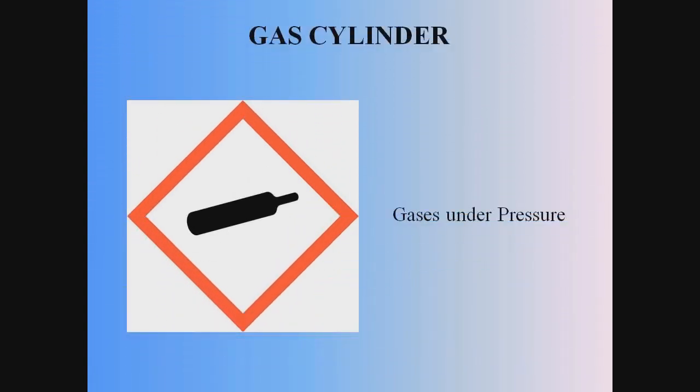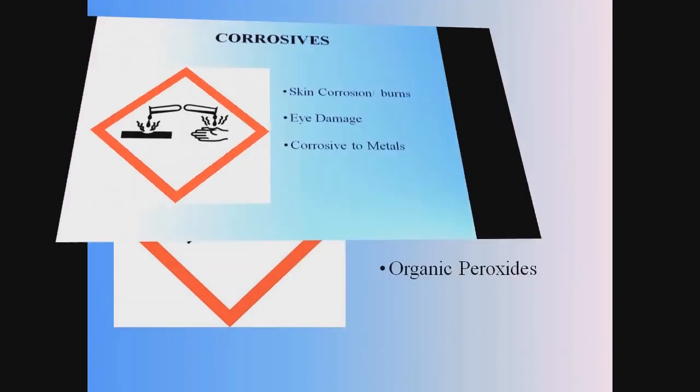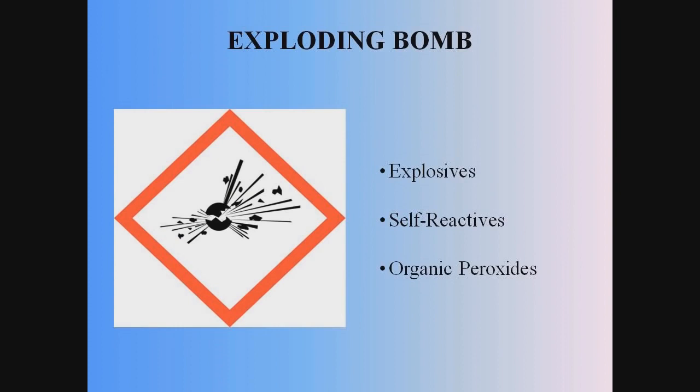This is the pictogram for all gases under pressure. Don't be fooled by the picture of the cylinder because it covers much more. This symbol includes all cylinders, propane tanks, natural gas tanks, refrigerated liquids, and many other products in this category. The chemical hazards associated with the corrosion pictogram are skin corrosives and can cause permanent eye and skin damage. This symbol, one that is seen commonly in the military, is one we don't see very often in private industry unless of course you handle ammunition, explosives, and so on.